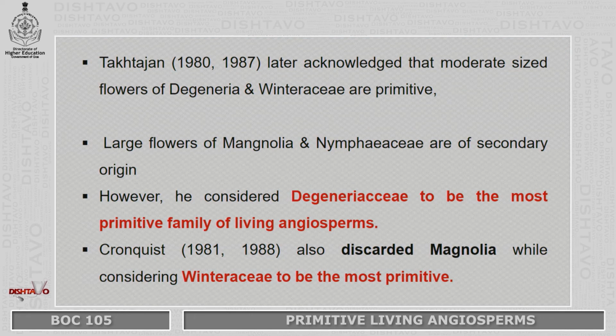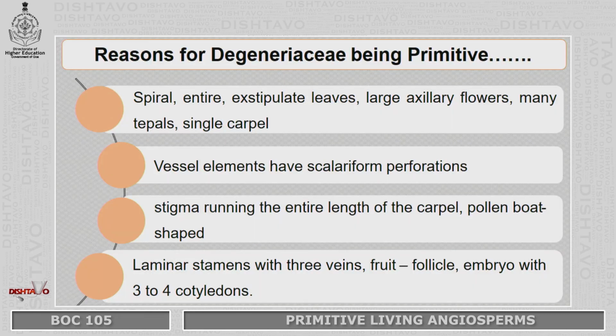According to Takhtajan, 1980 and 1987, he acknowledged that plants having moderate sized flowers of Drimys genera and Winteraceae are primitive compared to the previous opinions. Larger flowers of Magnolia and Nymphaeaceae are of secondary origin. However, Takhtajan considered Winteraceae to be the most primitive family of living angiosperms. According to Cronquist, 1981 and 1988, he also discarded Magnolia as the primitive living angiosperm, but considered Winteraceae to be the most primitive living angiosperm.